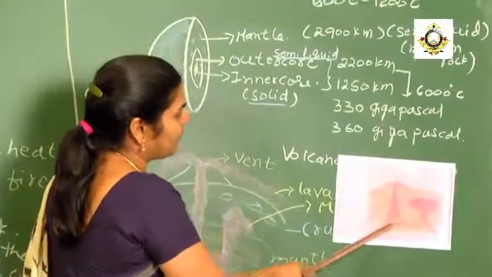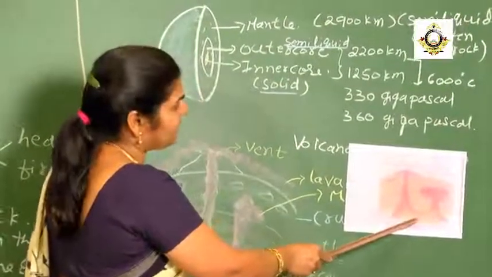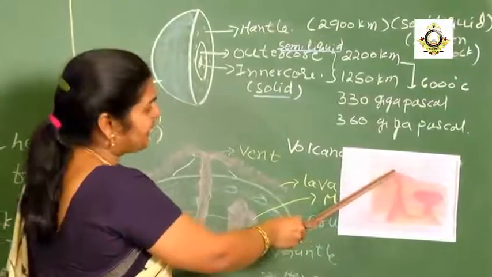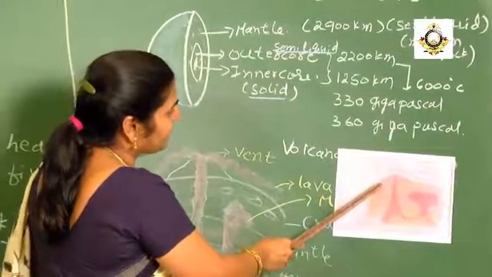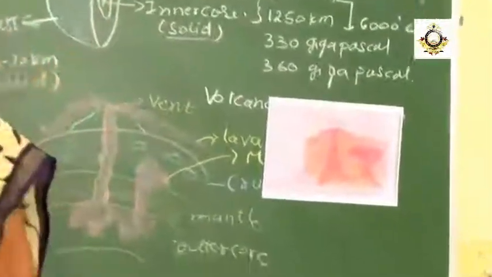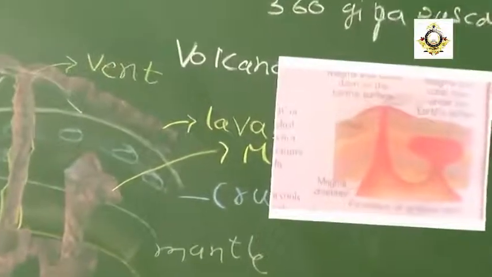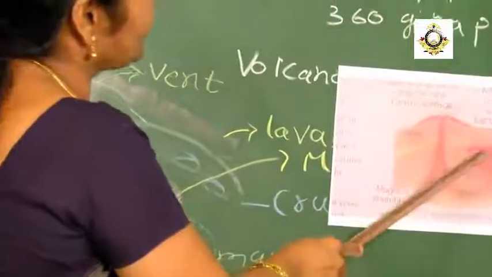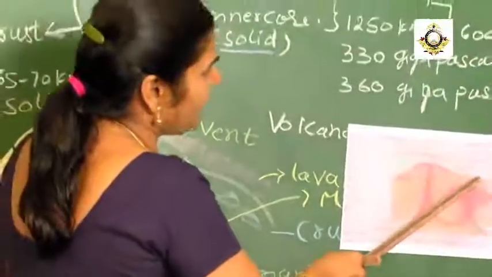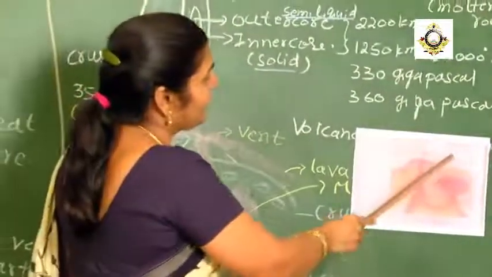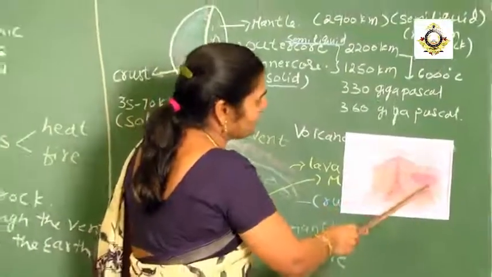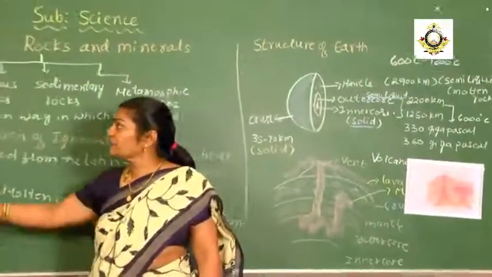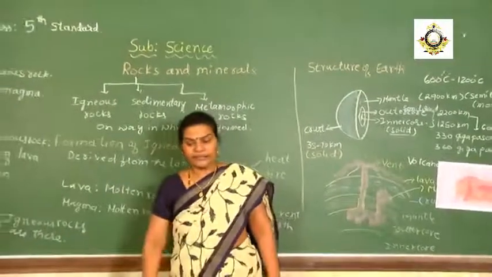Magma will be there, and it is called the magma chamber. When it succeeds in coming outside the earth, we get extrusive igneous rocks. When it gets collected in the earth crust, the cooling will be slow, and the type of igneous rock will be granite.